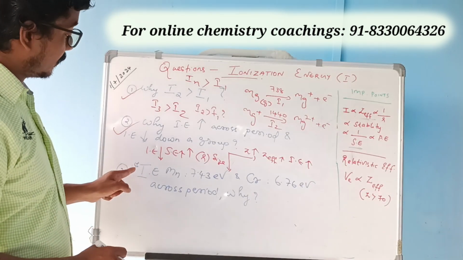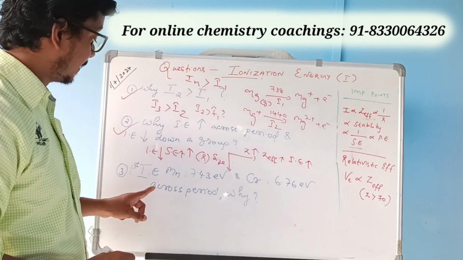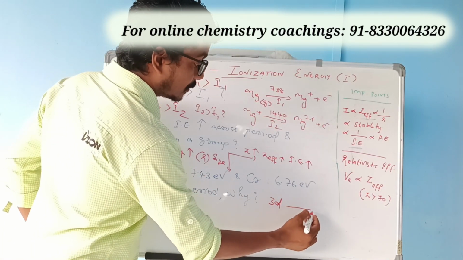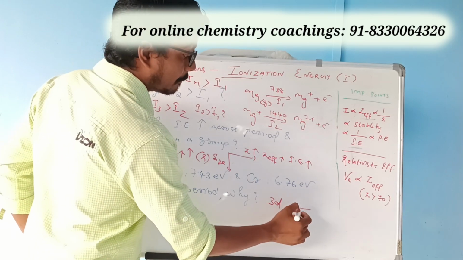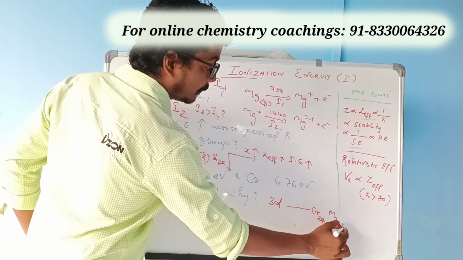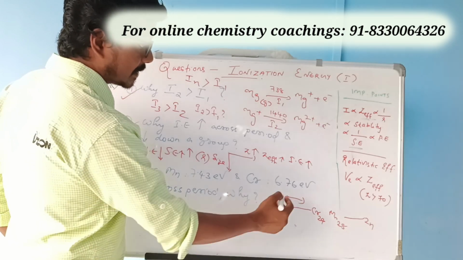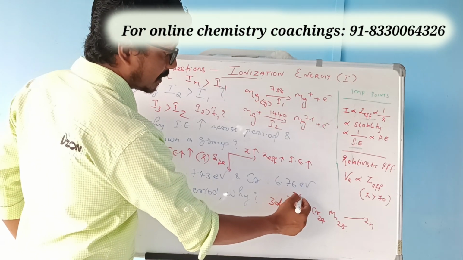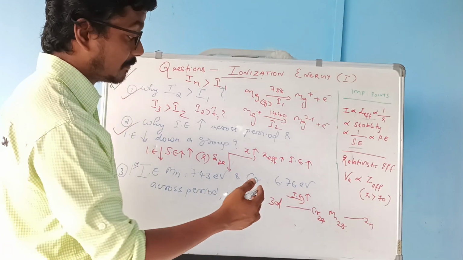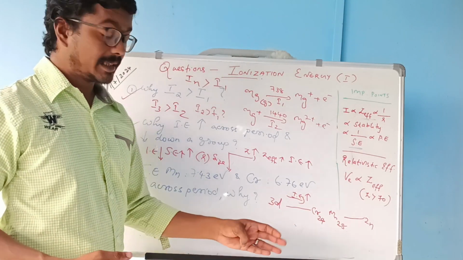The third question: the first ionization energy of manganese is 7.43 electron volt and chromium is 6.76 across a period. Why? As you all know, manganese and chromium belong to the 3d series. Across a period, chromium is 24, the next element is manganese 25, and then up to zinc. So the general trend is that ionization energy must be higher across a period, and chromium should have less energy than manganese. The reason is this.